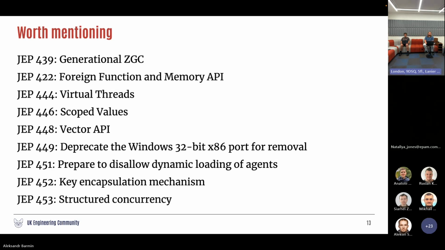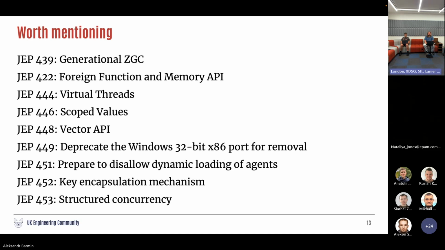The next thing is, again, very important: JEP 451, disallow dynamic loading of agents. You know, if you're using something like Datadog or maybe Dynatrace, both of them work using dynamic agents. So for example, you have your application and it's orchestrated and instrumented at runtime. Right now, Java will start showing a message that your agent is dynamically loaded, and it is not fair.